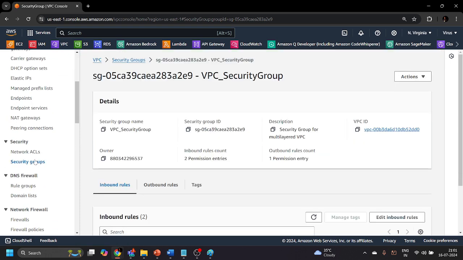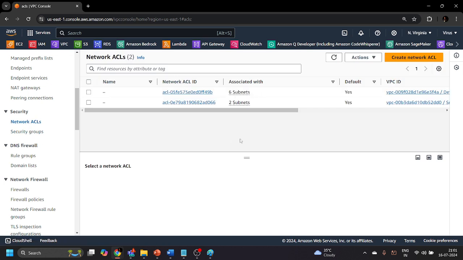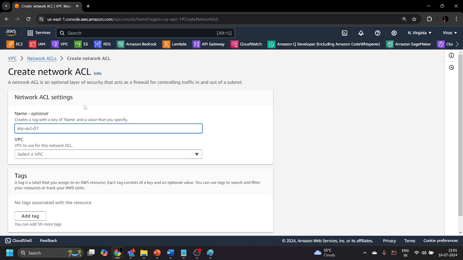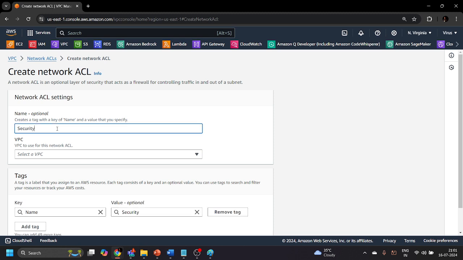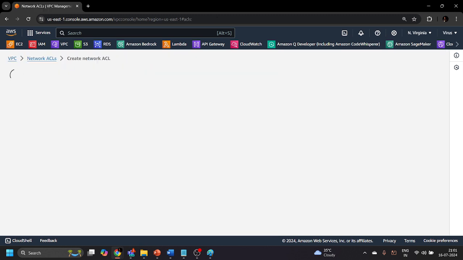Now we will go to the network access control list and create a network access control list by clicking on create network access control list. Now this network access control list is, as we have already discussed, how we can control the traffic in and out of a particular subnet. So we'll give the name security NACL to the VPC security VPC, and let's click on create network access control list.